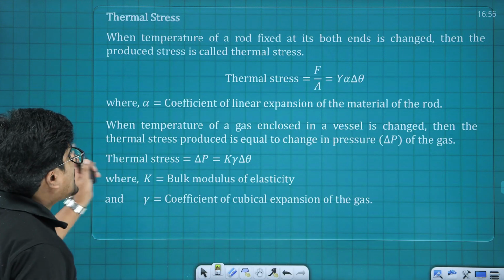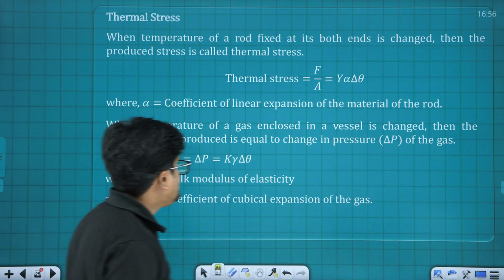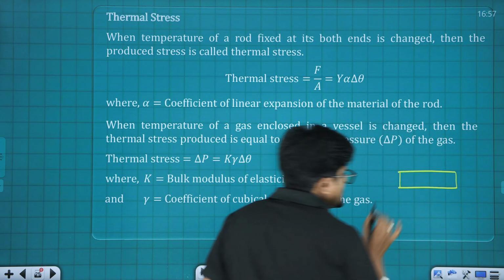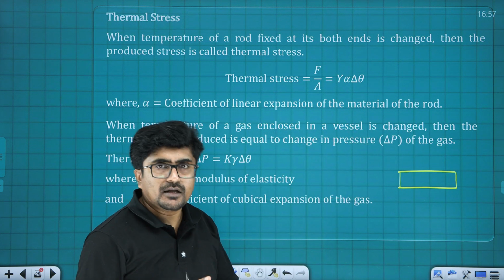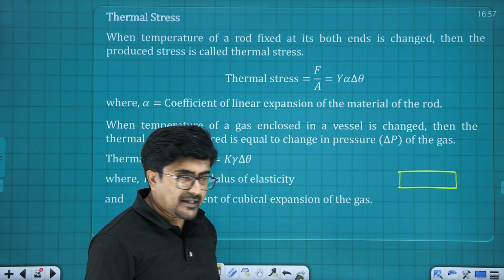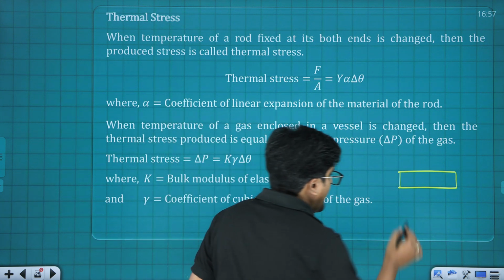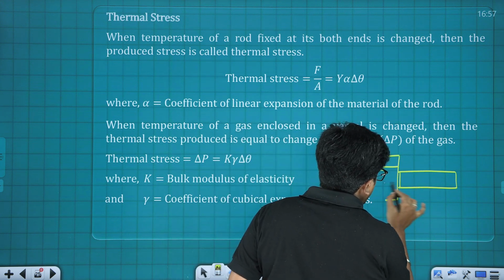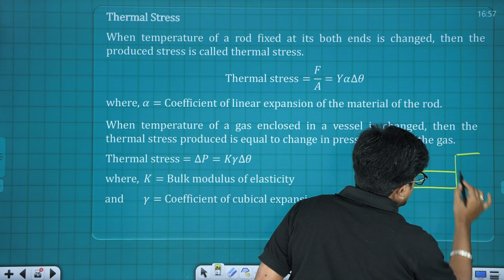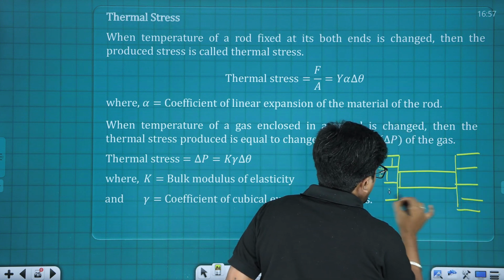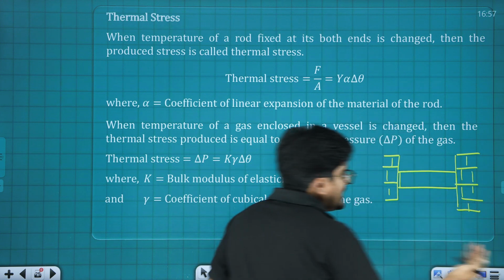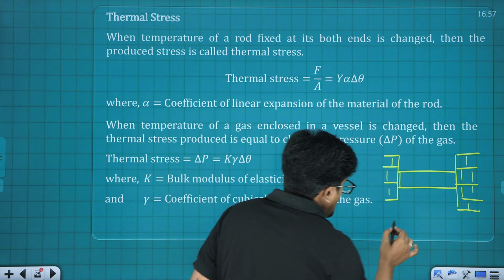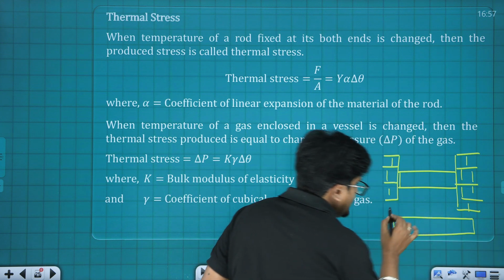Alright, the next one is thermal stress. Here what happens is, whenever you increase the temperature of any particular substance, let this be a given material, most of the time there will be a thermal expansion. What you need to understand is, what if I keep this material between walls like this. Once I increase the temperature, it has a tendency to expand. If this wall was not there, definitely it would have expanded to a length like this.